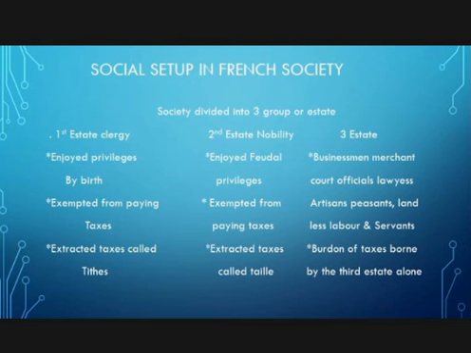Whatever taxes the government imposed were a burden only on the third estate, in two types: tithe and taille. Tithe was a tax levied by the church, comprising one-tenth of agricultural produce, and taille was a tax paid directly to the state, on day-to-day commodities like salt, tobacco, etc. This was the situation in French society.